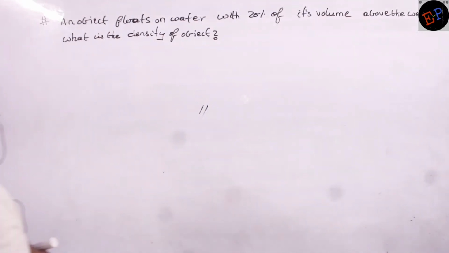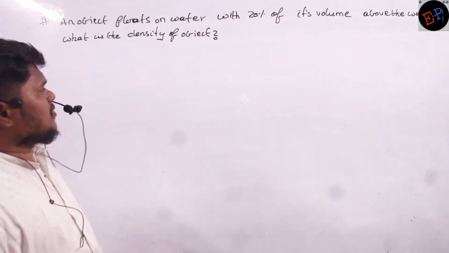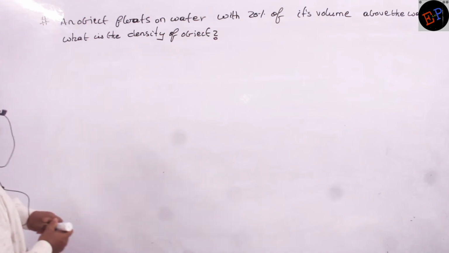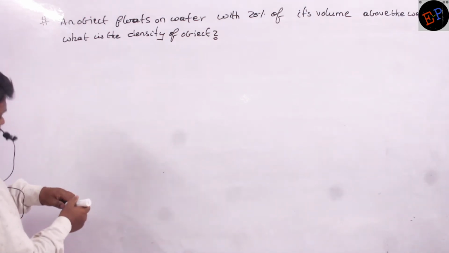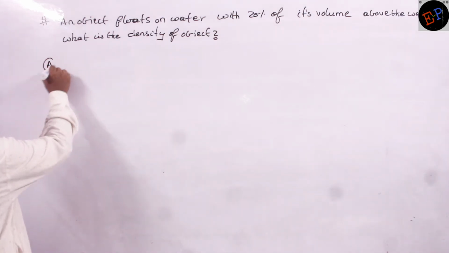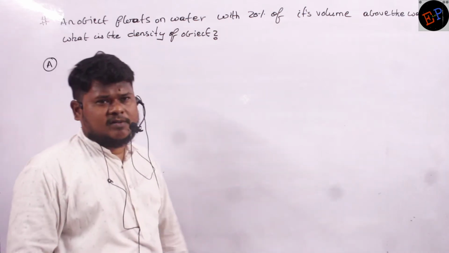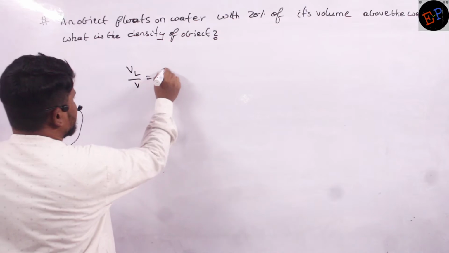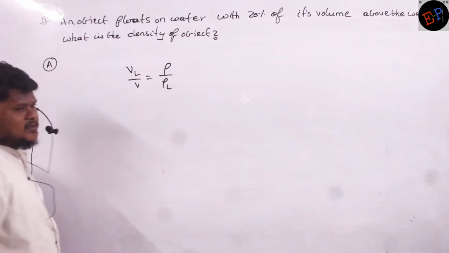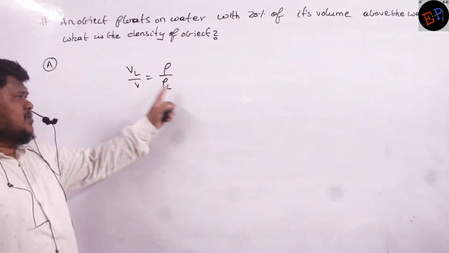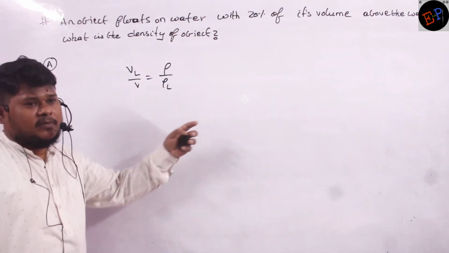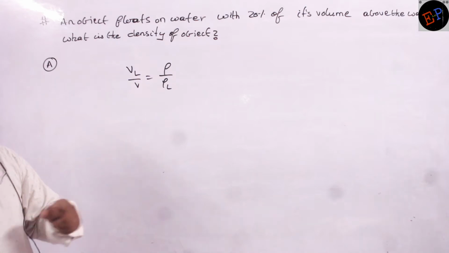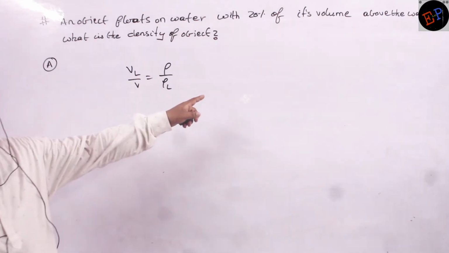See this question. An object floats on water with 20% of volume above the water. What is the density of the object? Yesterday we derived one shortcut formula for this. What was that formula? VL by V is equal to rho by rho L. This is the formula. In which condition can we use this? When bodies are floating. You have remembered how we derived this, no?